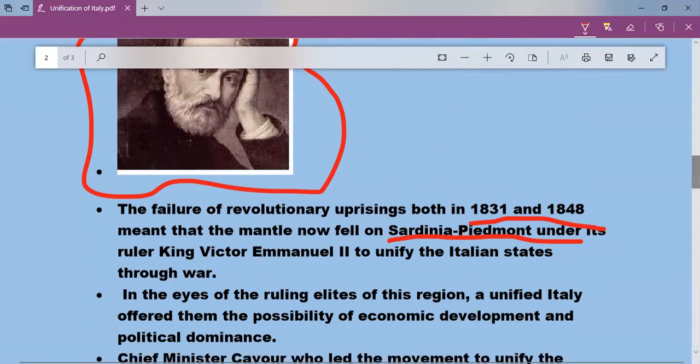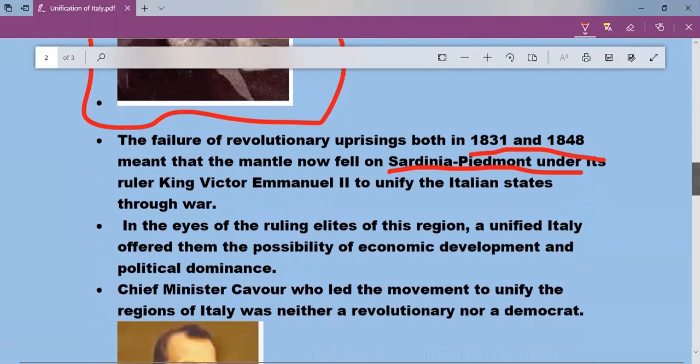In the unification of Germany, we studied that the unification was undertaken under the leadership of Prussia. So here Sardinia Piedmont took the responsibility. That is conservative forces. Once again, revolutionaries failed and conservative forces tried for unification because they understood that if we give a chance to the revolutionaries, then they will control the countries of Europe. So conservative forces took the initiative for the unification. So who ruled Sardinia Piedmont? Sardinia Piedmont was ruled by King Victor Emmanuel II.